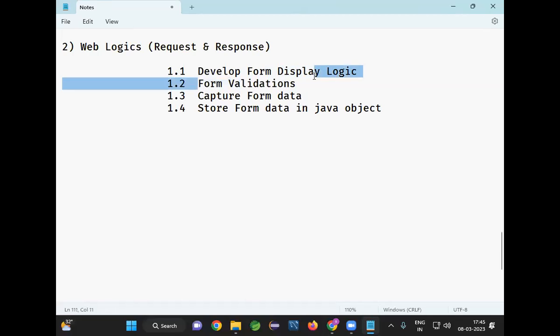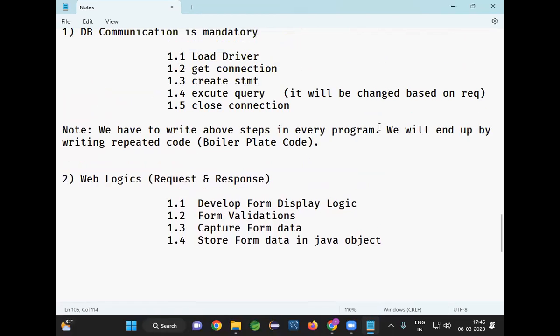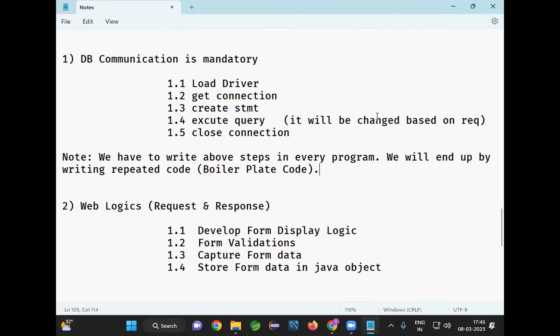Once the validations are completed, we need to capture the form data using request.getParameter and store it into a Java object. That object we need to transfer from one layer to another layer. So in every project, we need to write some common logics. Project to project, some common logics will be available and some business logics will be available.